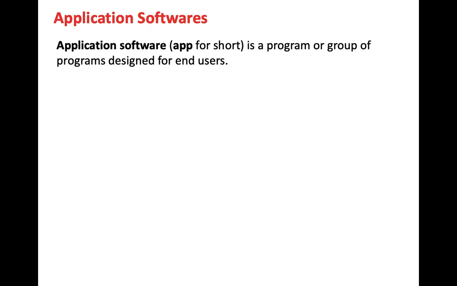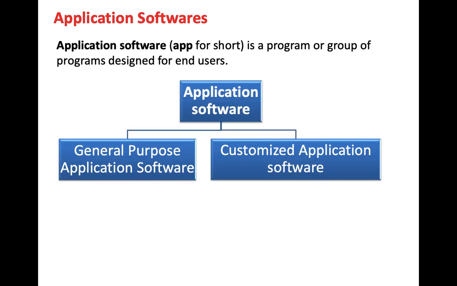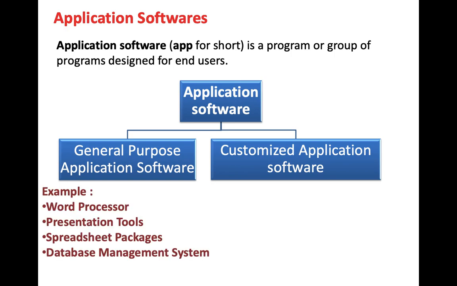Similarly, your railway reservation, your banking software. Similarly, when you go to a library, the details of books are there. Library management software. These all are your application softwares. So application softwares are divided into two types: general purpose application software and customized application software.